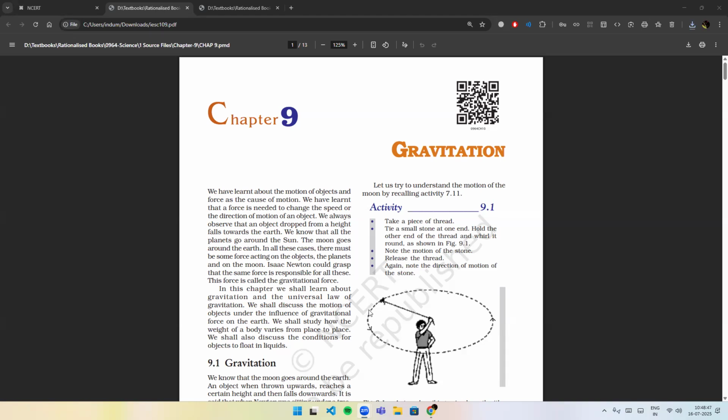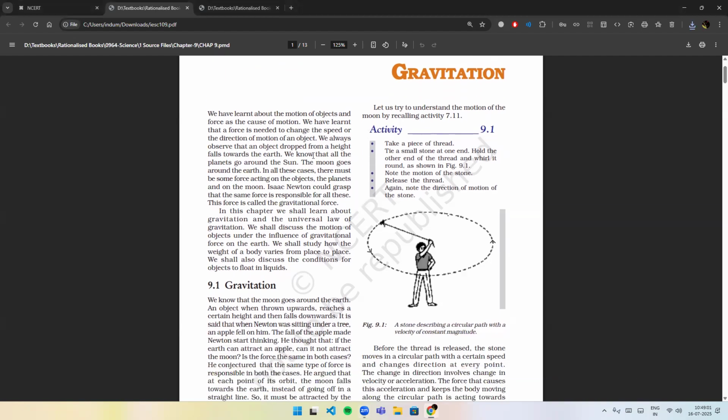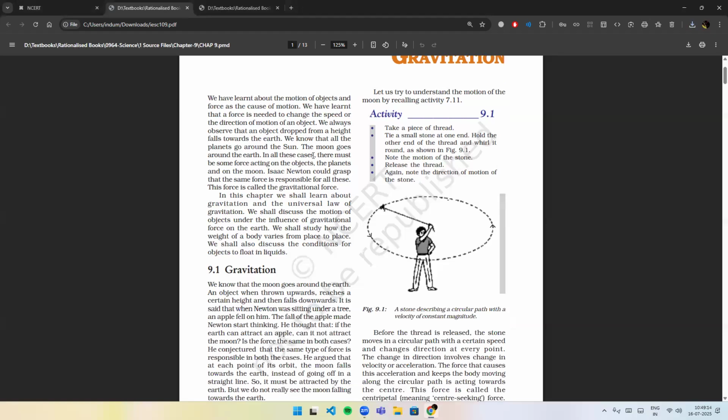Today we are going to read chapter number 9, Gravitation, of class ninth from the NCERT book. So let's get started. We have learned about the motion of objects and force as the cause of motion. We have learned that a force is needed to change the speed or the direction of motion of an object. We always observe that an object dropped from a height falls towards the earth.